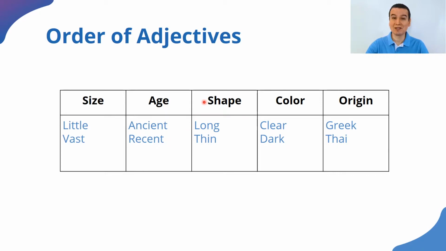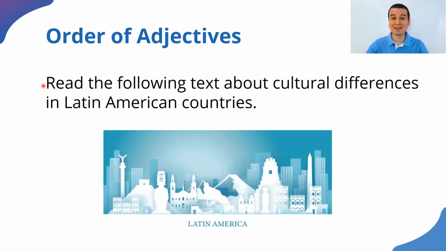Shape will be long and thin. Color, we have clear, which is like transparent, and dark. Origin, we have Greek and Thai, from Thailand and Greece. All right, thank you very much for having completed that. Let's read this text together.